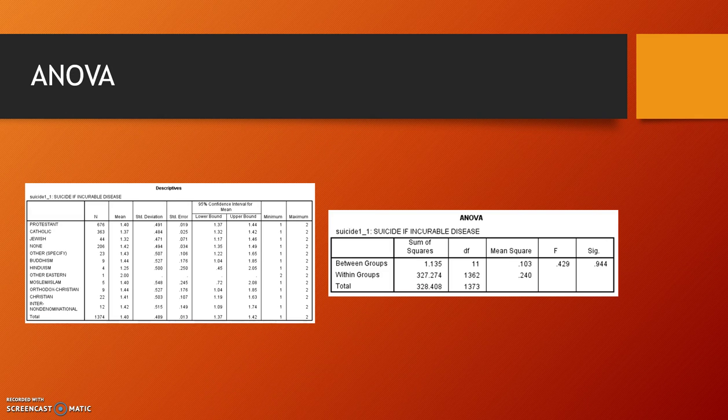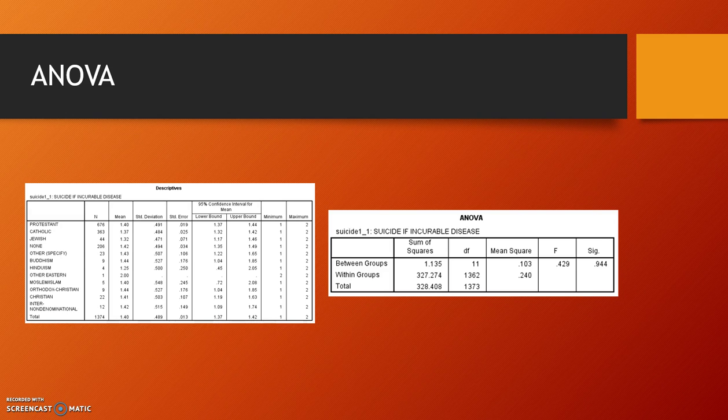This next slide is the ANOVA testing. The ANOVA testing is used whenever you're comparing your variable, which for mine was suicide due to an incurable disease, with religion. We use ANOVA instead of the t-test because there are more than two subgroups for religion. For the t-test, we use gender because there's just male and female. We use ANOVA for this because there are multiple different religions that we are comparing.